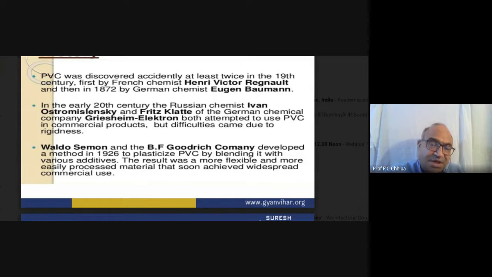That is vinyl chloride. I think all of you know about the vinyl group. The vinyl group has 2 carbons, 3 hydrogens, and a valence of 1, and then chlorine is attached. So that is vinyl chloride, having the structure CH2 double bond CH and Cl.